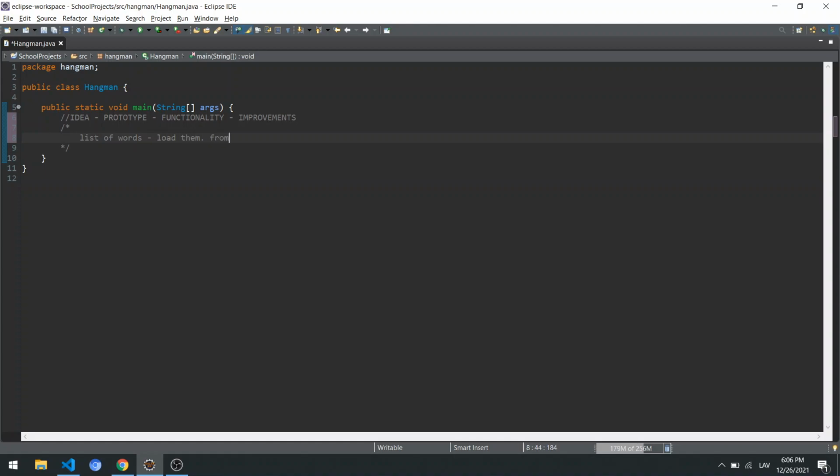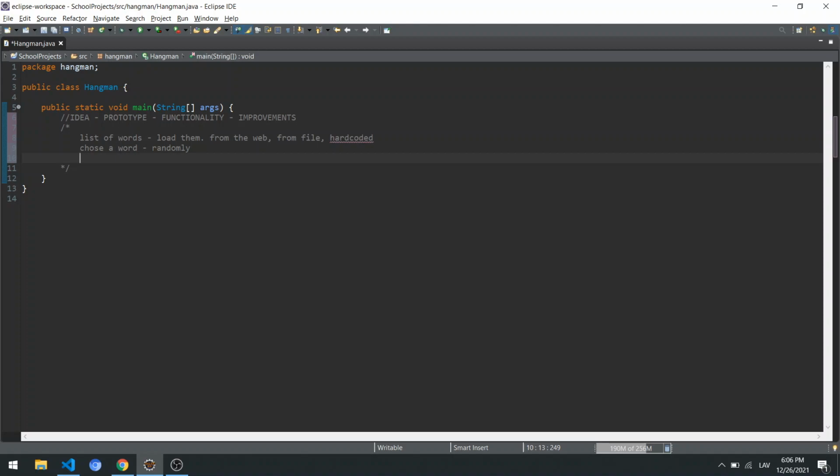It can be from the web, from file, or maybe just hard-coded into an array or a list or something like that. So first we're going to have the list of words. After we have the list of words, we're going to have to choose a word. And the best approach, I think, is to have it chosen randomly, right? So every time we run a program, there's a different word to meet us.